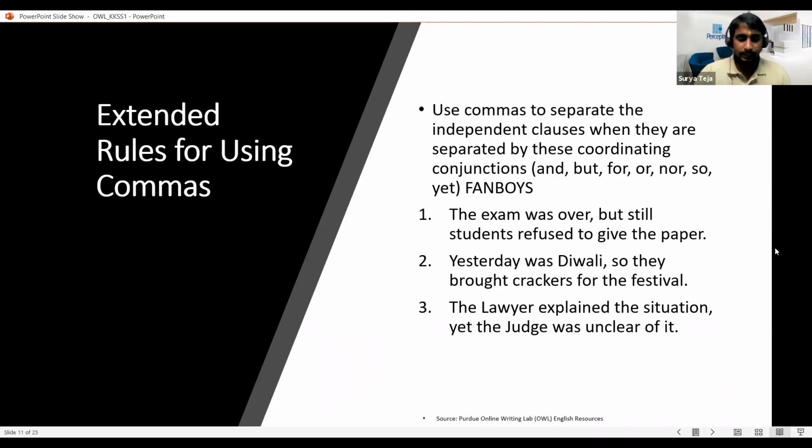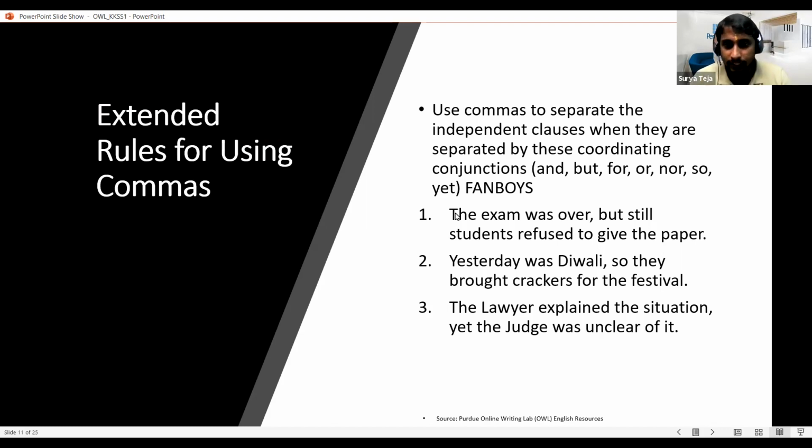Last session we discussed how to use commas and the extended rules of commas. As we discussed, when we have to separate two independent clauses, we use a comma along with a coordinating conjunction. These are the 7 coordinating conjunctions which are useful for separating independent clauses. So what are independent clauses? I'll just repeat them. An independent clause has a subject and a verb, and it can stand alone. It does not require any additional sentence to continue the meaning.